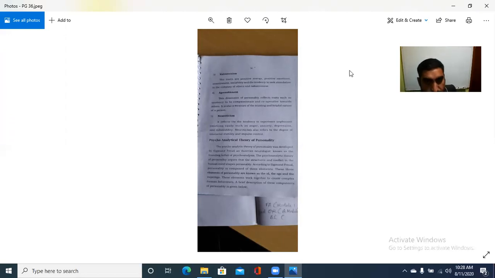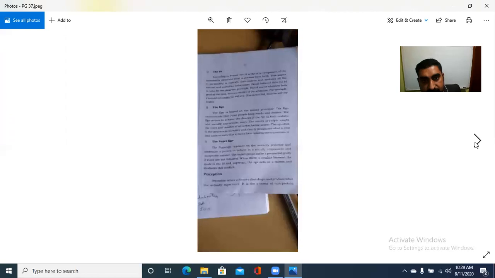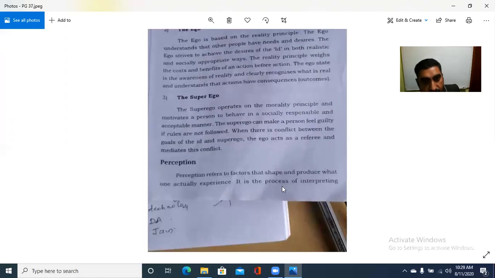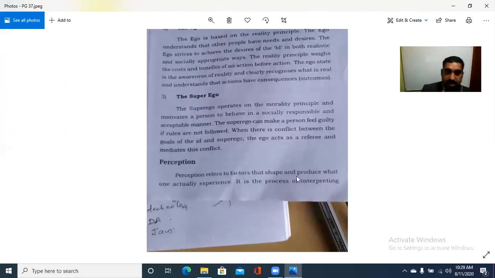Then today we are going to see a new topic in the personality part: perception. What is perception? It refers to the factors that shape and produce what one actually experiences. So it refers to those factors that shape and produce what one actually experiences.